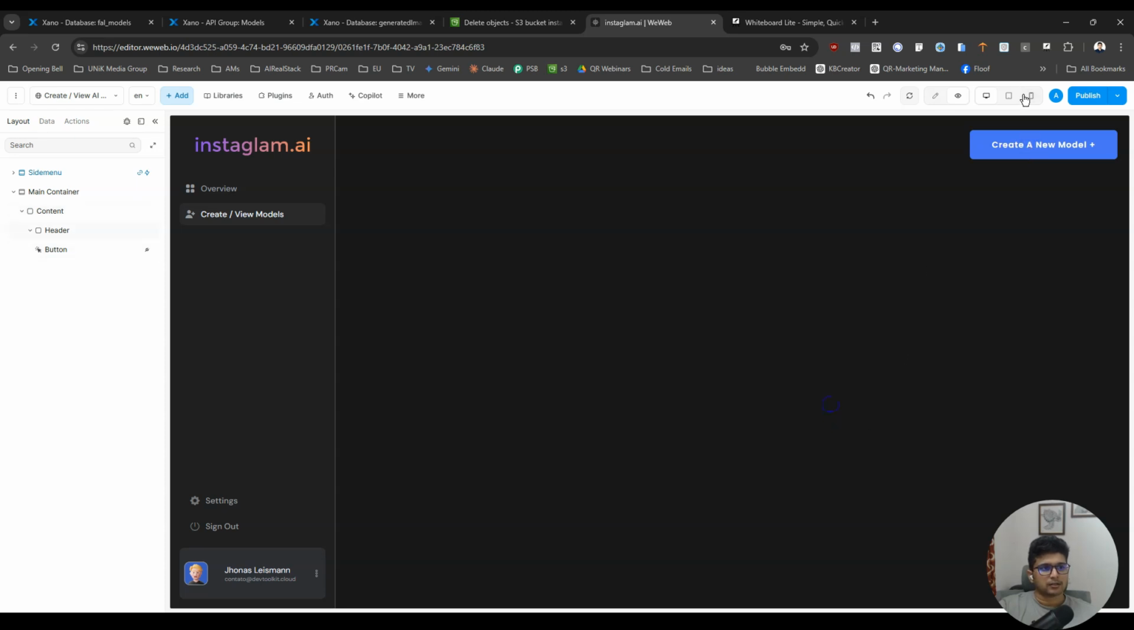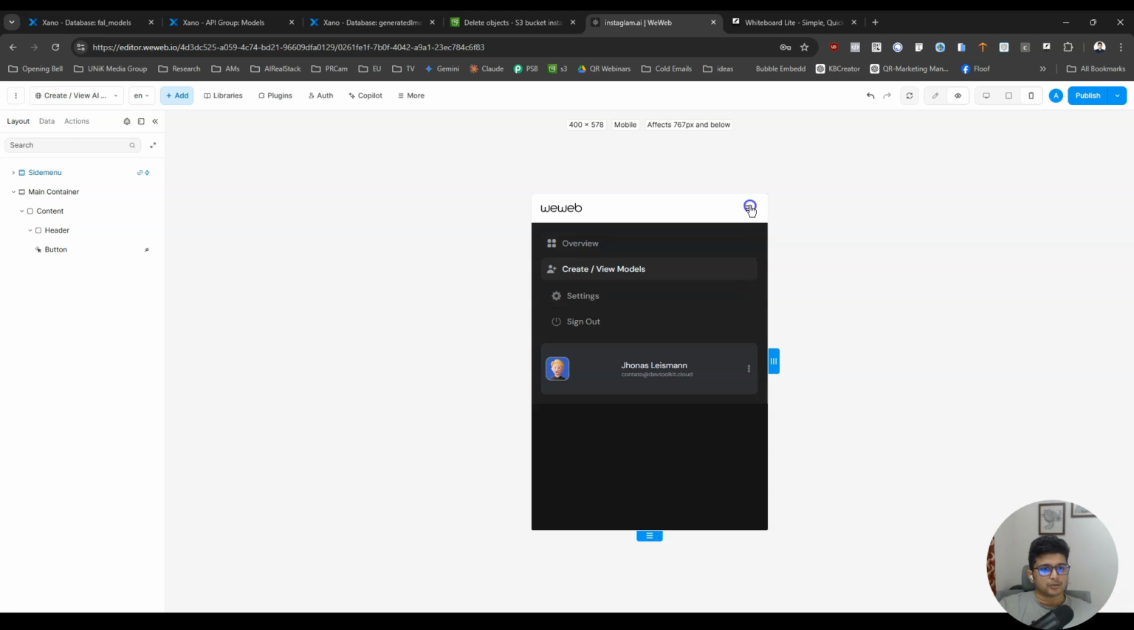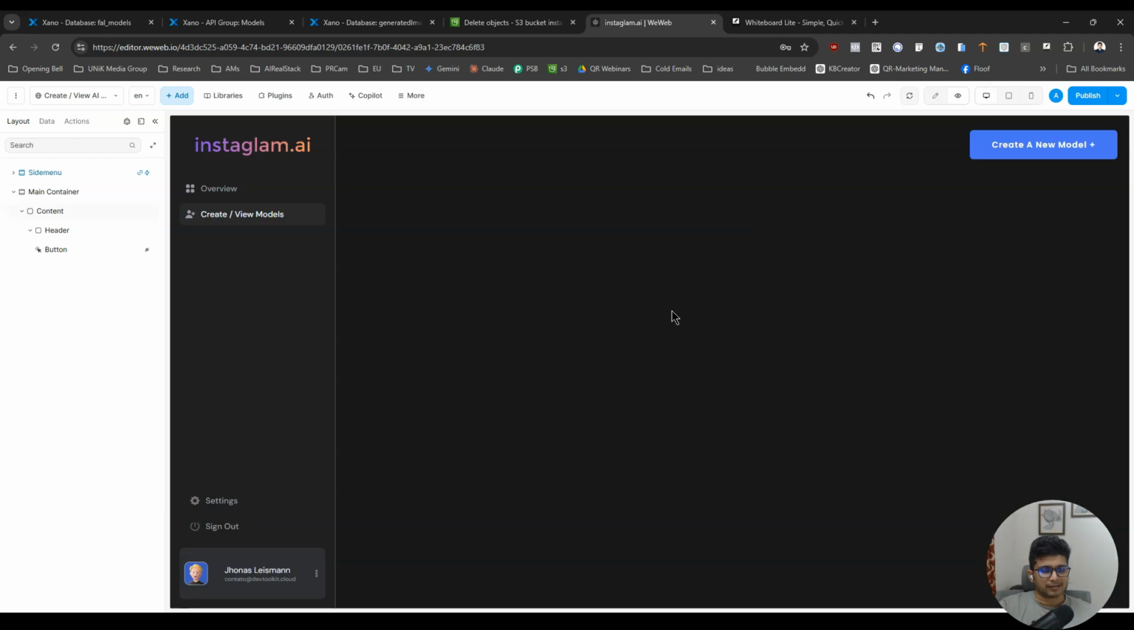So we have this. Now we switch to this. It's gonna look like this. We will work on the mobile version later, right? Because there's a lot of things that have to be fixed at the sidebar level in mobile. So we will look at that later. So create a new AI model.